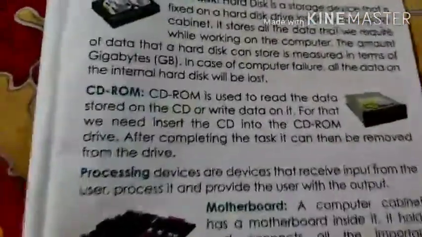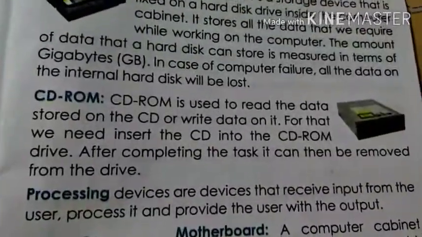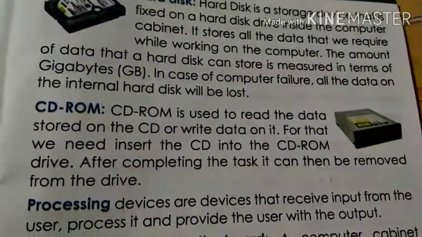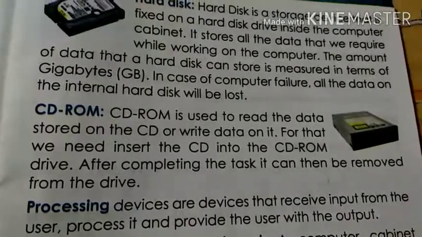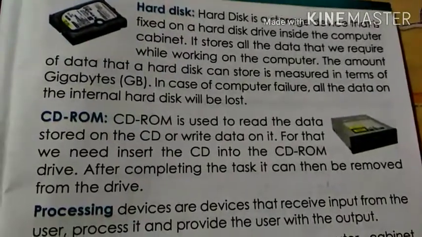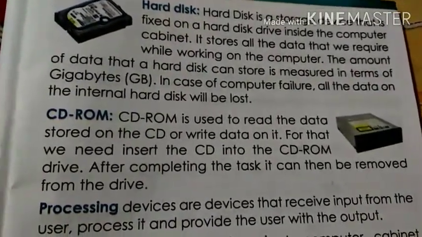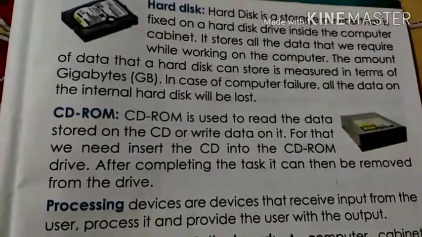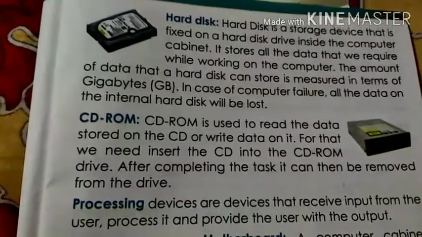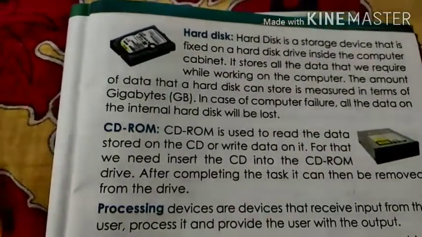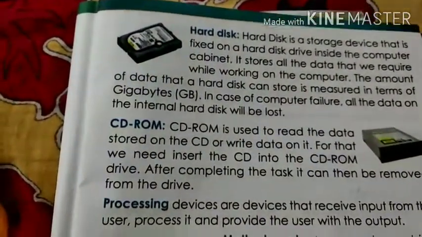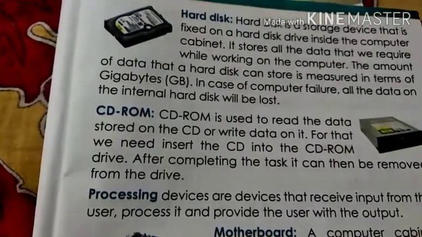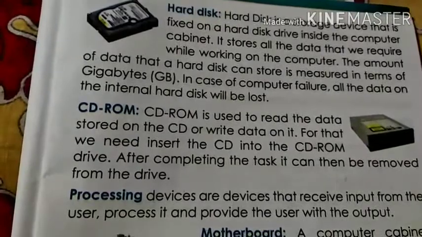Next storage device is CD-ROM. CD-ROM is used to read the data stored on the CD or write the data on it. So CD-ROM, compact disk read-only memory, is used to read whatever stored data, and you can write as well. For that we need to insert the CD into the CD-ROM drive.